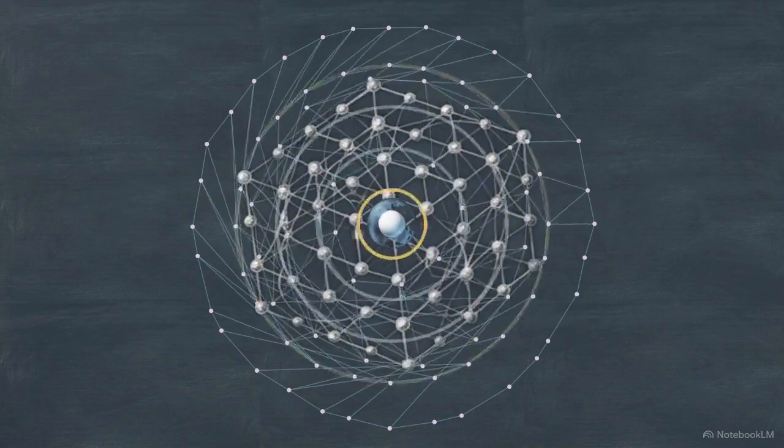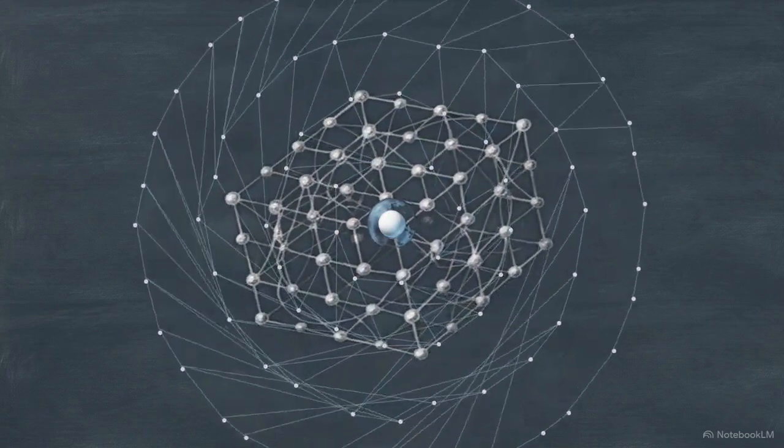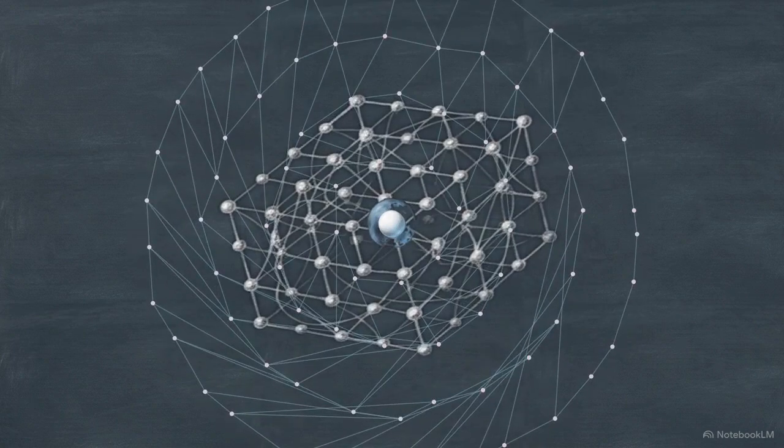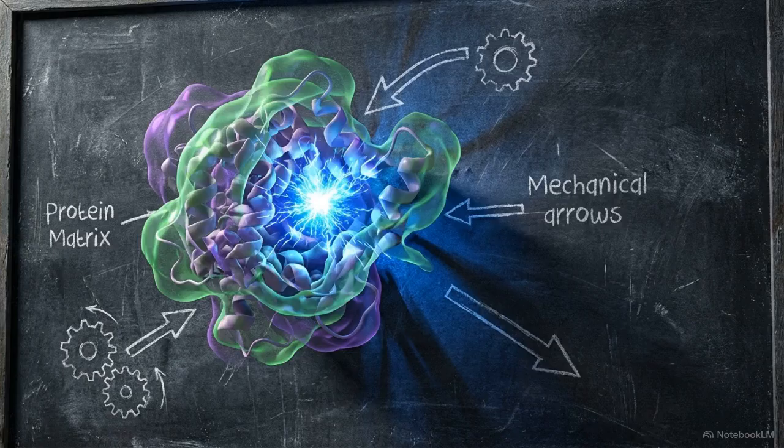This generates a localized mechanical force. That force propagates outward as a conformational wave, shifting the entire three-dimensional structure of the protein globule. Enzymes are dynamic machines that convert quantum electronic transitions into macroscopic mechanical work.